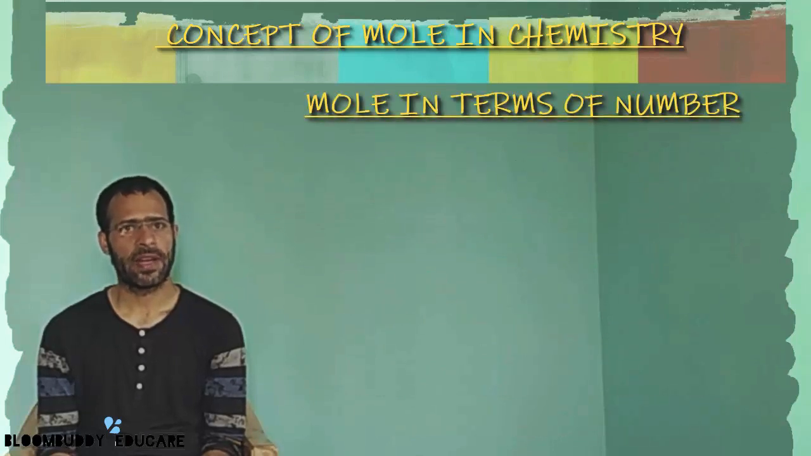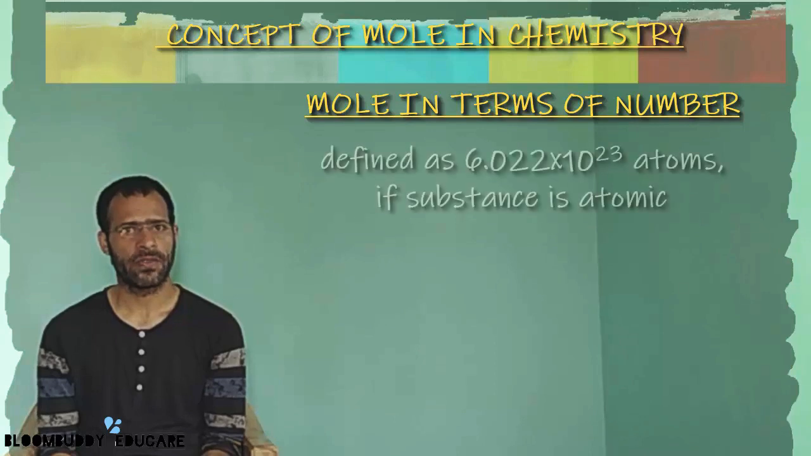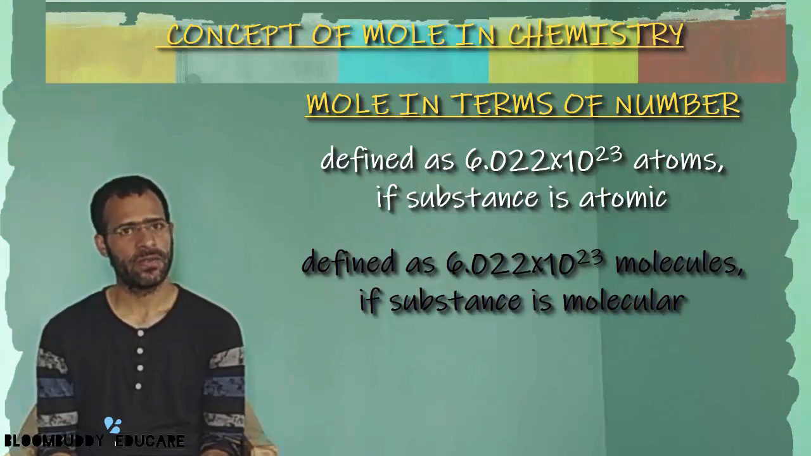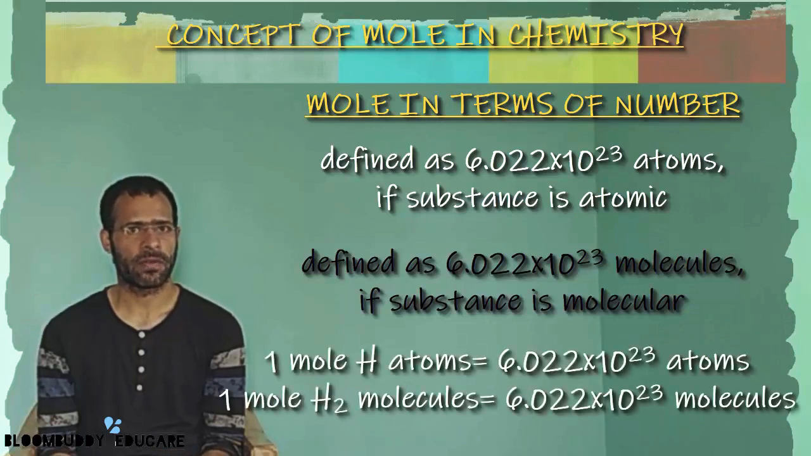Similarly, mole can be defined in terms of a number. If we define mole in terms of a number, it is defined as the Avogadro number of atoms of that substance if the substance is atomic, or that substance which has 6.022 × 10^23 molecules of that substance if the substance is molecular in nature. So if we take hydrogen atoms, then 1 mole of hydrogen atoms is equal to the Avogadro number of atoms of hydrogen, and 1 mole of hydrogen molecules will be equal to the Avogadro number of hydrogen molecules.